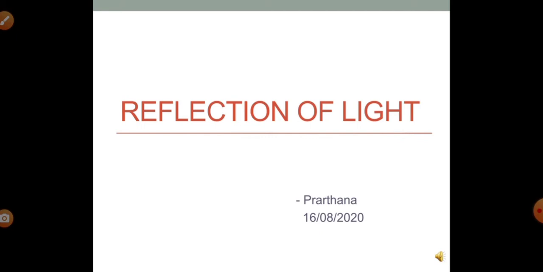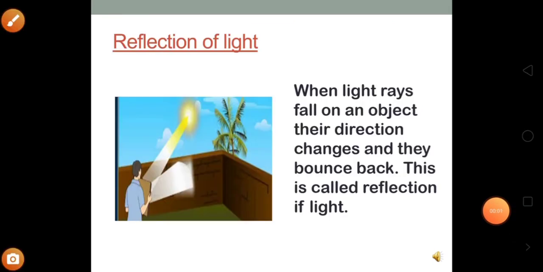Before we begin the chapter, we need to understand what we mean by reflection. To understand this in a better way, I have given a diagram over here. As you can see, there is a guy who is holding a mirror in his hand and sun rays are coming to the mirror. When these sun rays strike the mirror, they get redirected in a different direction. Now to be specific, this is nothing but reflection of light.